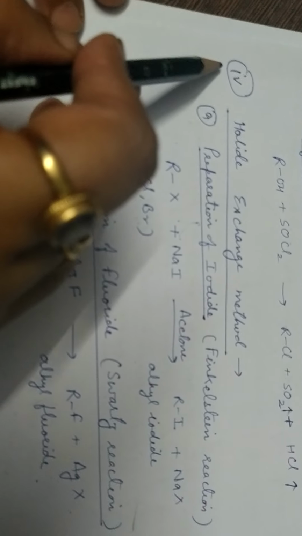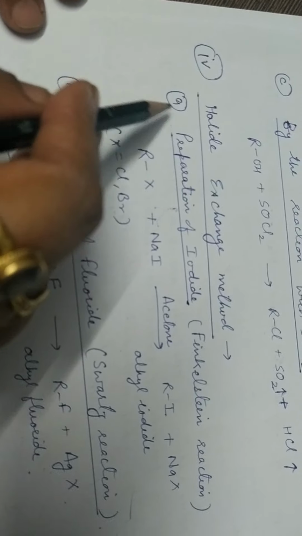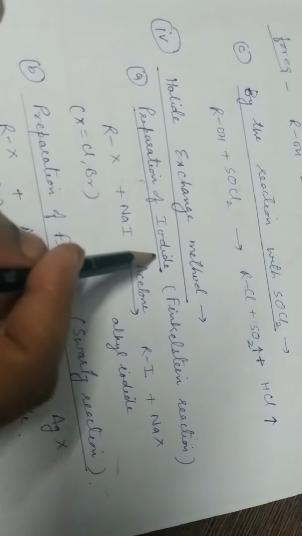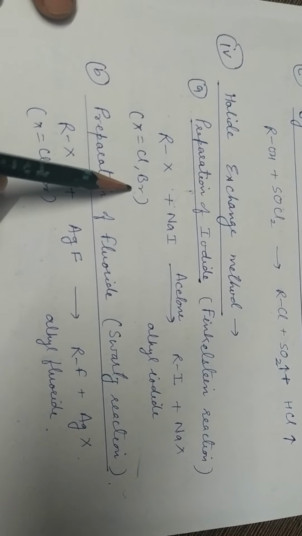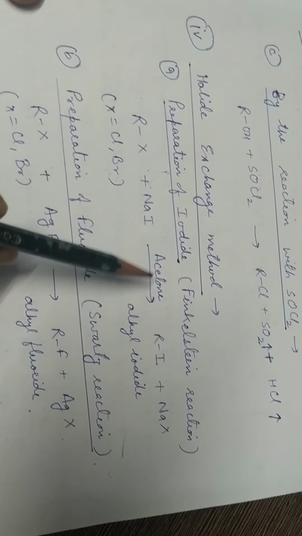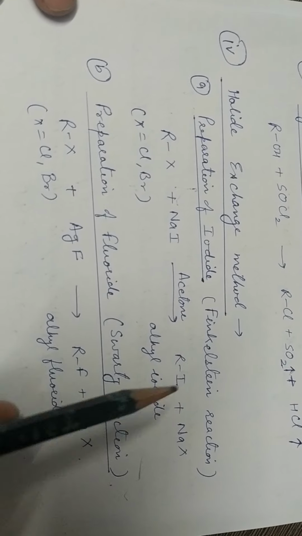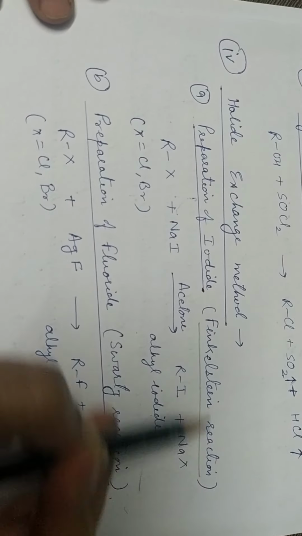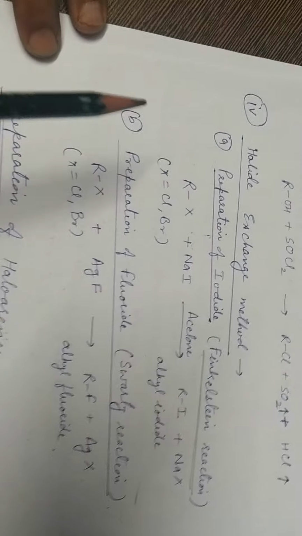The next method of preparation is the halide exchange method. By this method we can prepare iodides. When any alkyl chloride or alkyl bromide reacts with sodium iodide in acetone, then alkyl iodide is formed. This reaction is called Finkelstein reaction. This is one of the important named reactions of the chapter.